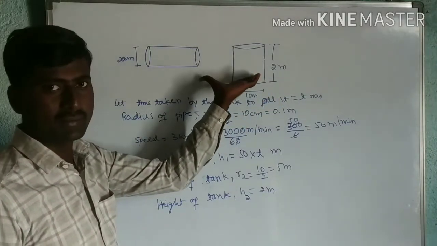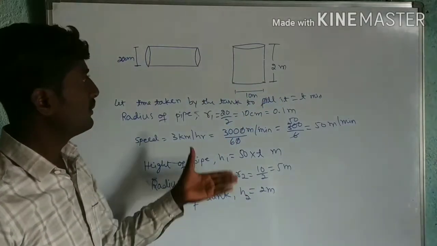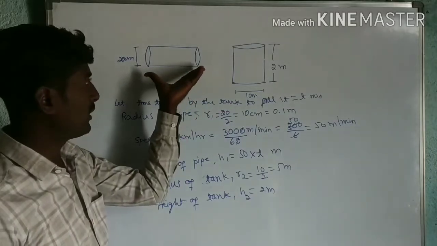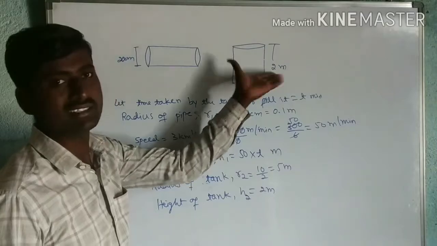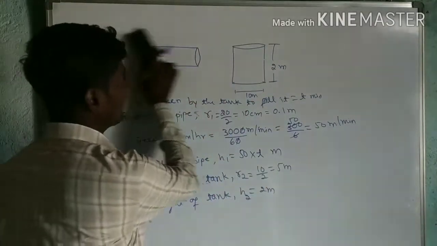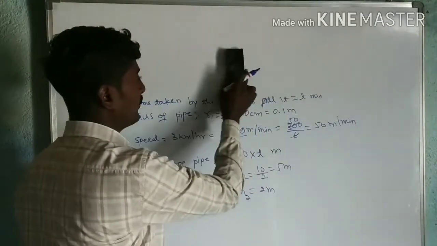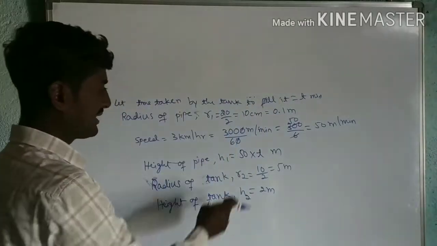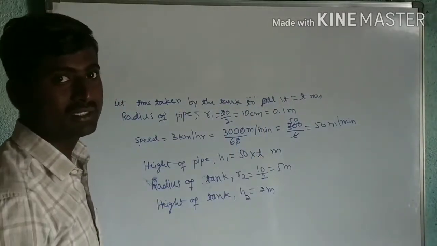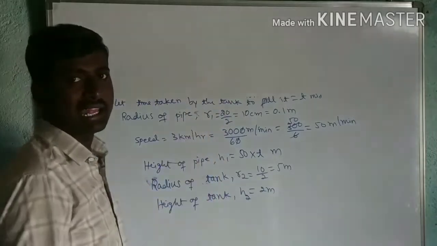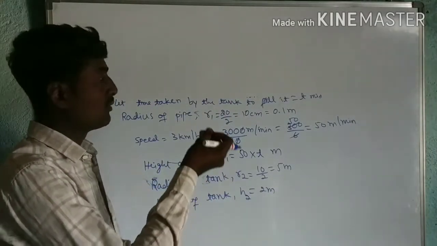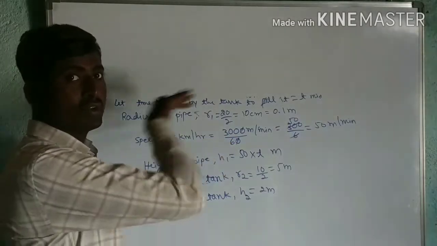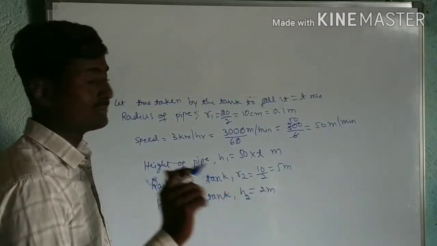We got the dimensions. Now, the volume of the water that flows through this pipe must be equal to the volume of the water in this tank. We can take that condition. With that we can find the value of T. How much time will it take to fill the tank, or how much time will be taken by the water to flow through the pipe? Both are the same.